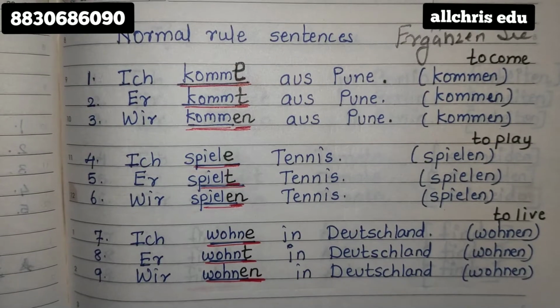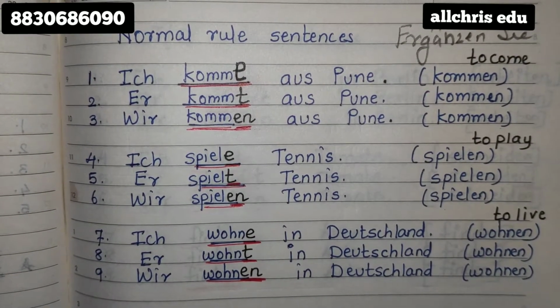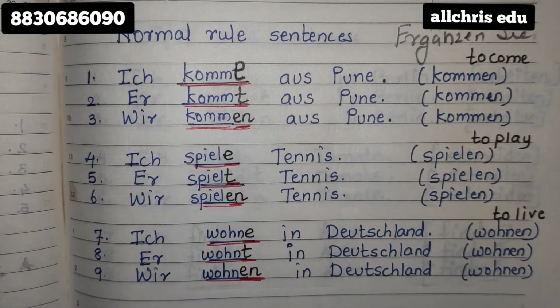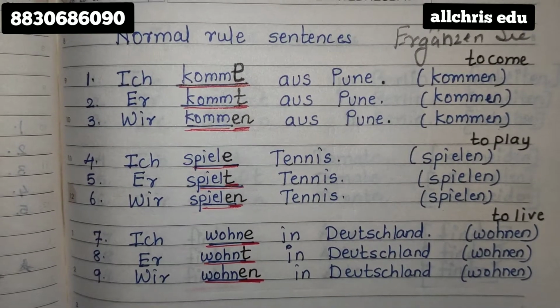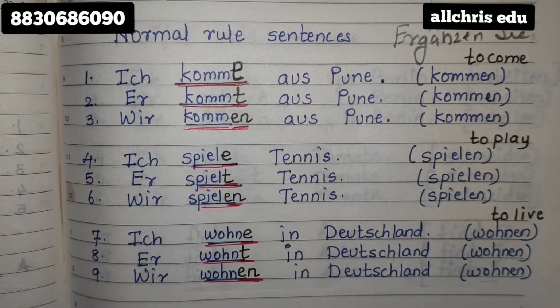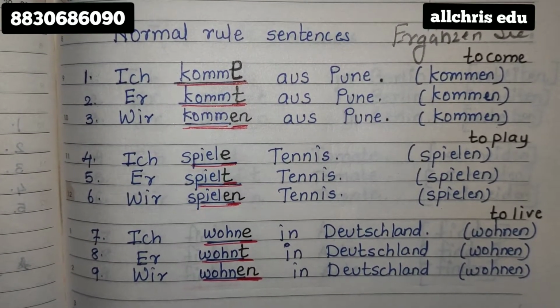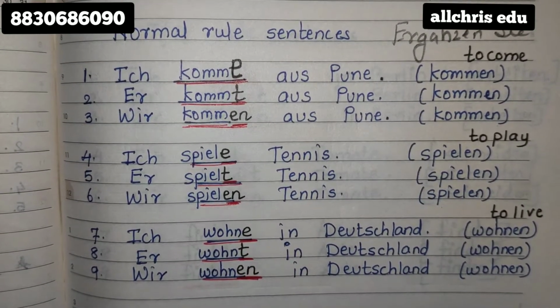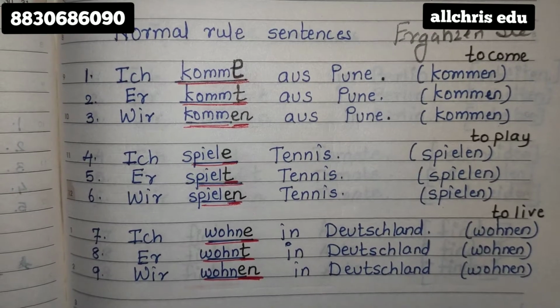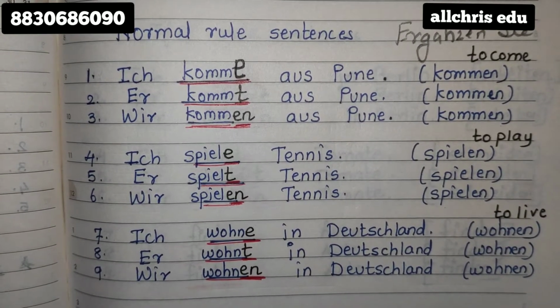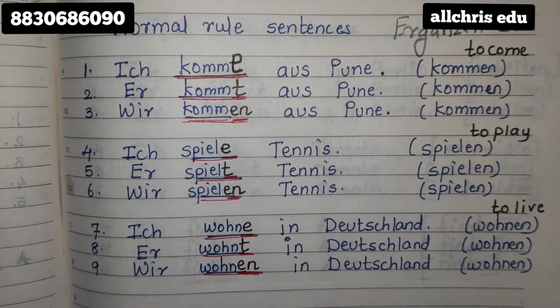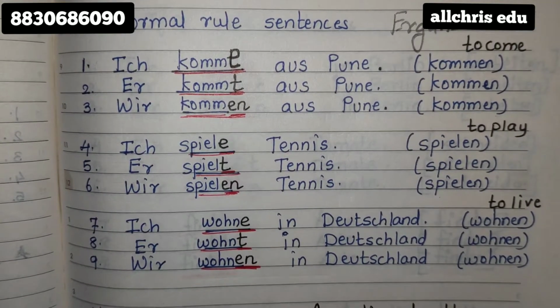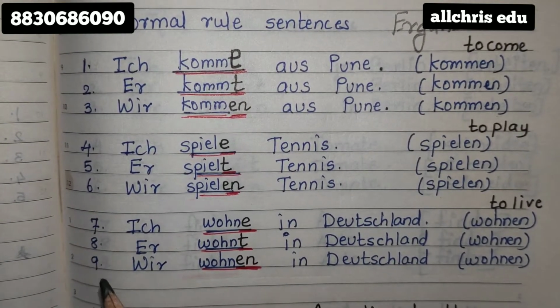Now here I have given you some examples of normal rule. In the previous video, I have explained you students how to conjugate normal rule verbs, how to make collection of those. Please go on those particular videos, check that videos first and then only come back. Then only it is easy for you to understand this. So you can check where is the normal rule verb, go through it and then come back.